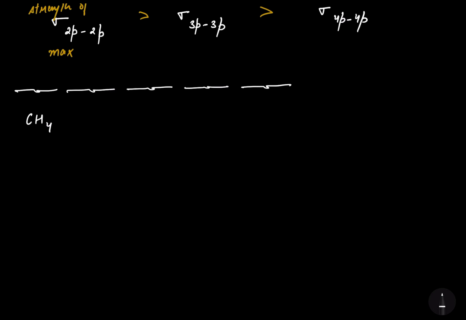Let's make the Lewis structure. Carbon. How many valence electrons does carbon have? It's 4. 1, 2, 3, 4. Then what do we have? 4 hydrogens. Hydrogen 1, hydrogen 1, hydrogen 1, and hydrogen 1. Hydrogen has 1 valence electron. After that, the carbon will share 1 electron with each hydrogen and will attain the octet of 8 electrons. So this is the Lewis structure of CH4.